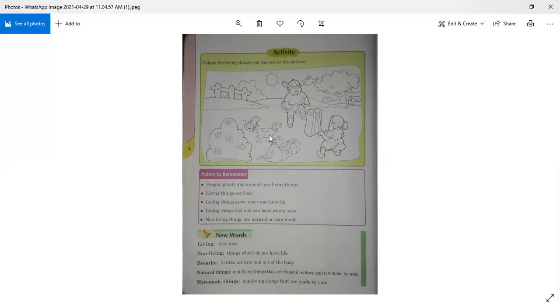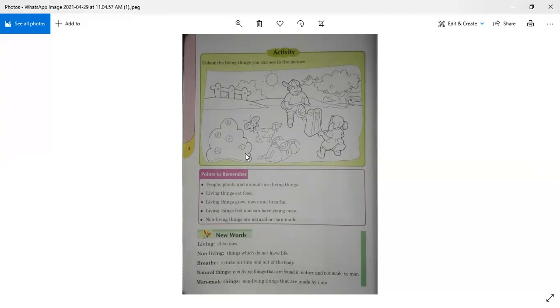Butterfly, color it. Dog, yes, color it. Girl, yes, you have to color it. Boy, yes, you have to color it. And then this tree, yes, you have to color the tree. You have to color this small bush and you have to color this bird and this bush. So these all are living things.